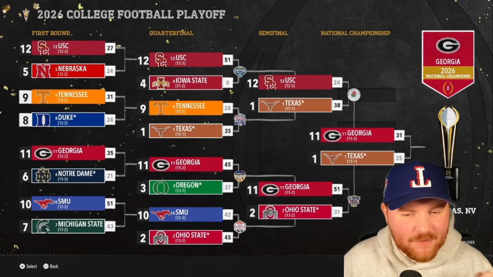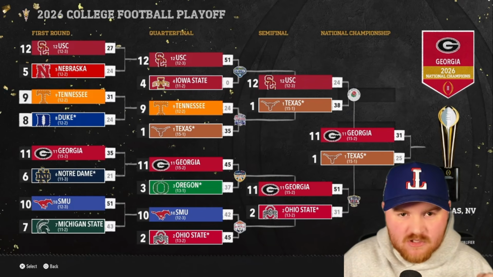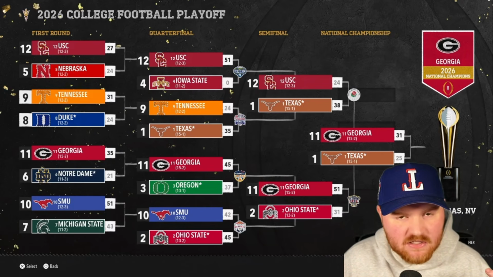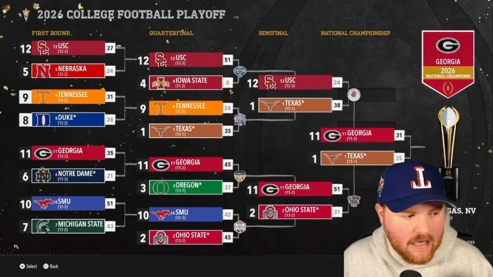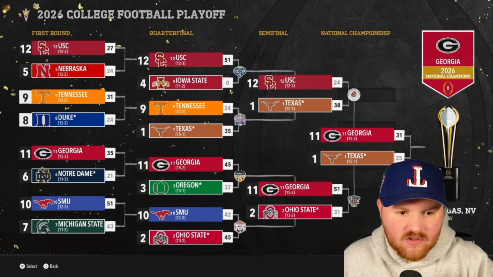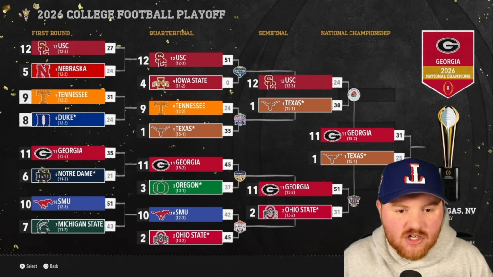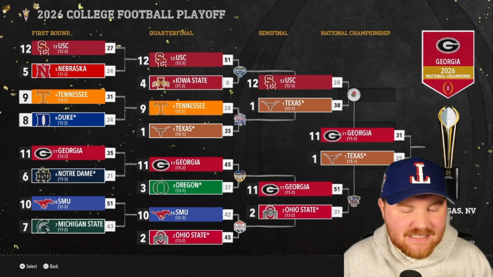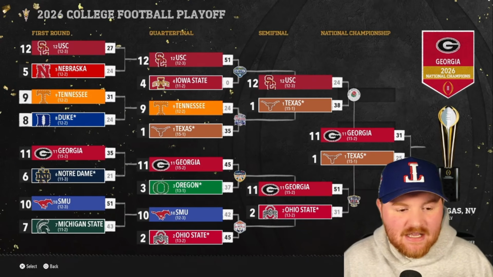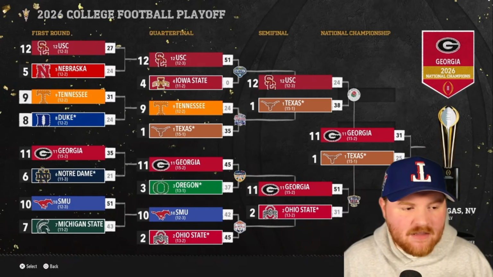We have a little bit of drama brewing between Notre Dame and Georgia. They've faced off in the playoff 2 years in a row, both in the first round this year, in the second round last year. Georgia got the win this year. Obviously, Notre Dame got the win last year. Both teams went on to win the national championship game. Could we see them in the national championship game in the third season? That would be the ultimate end to this. But for now, they are tied up in the best team race.